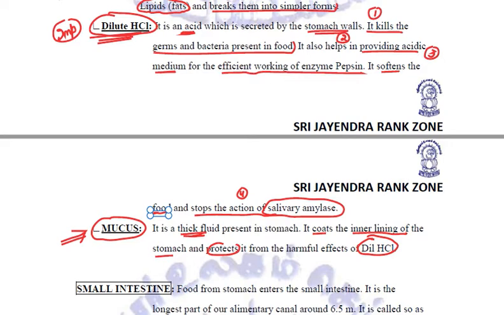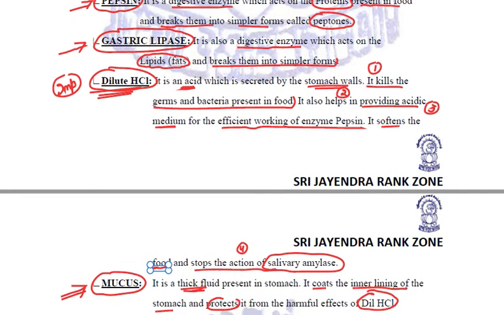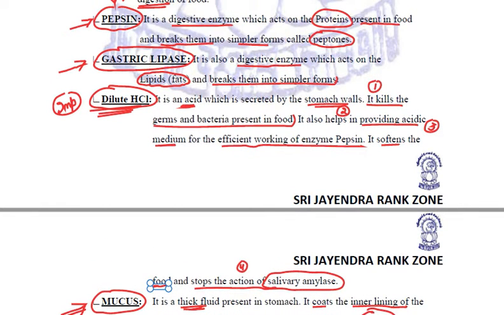So these are the four secretions in stomach. One is pepsin. It is a digestive enzyme. The function is to break down the proteins into simpler forms called peptones. Second one is the gastric lipase, also an enzyme which acts on lipids and fats and breaks them into simpler forms. These two are the enzymes. The rest two secretions, dilute HCl and mucus, are not enzymes.